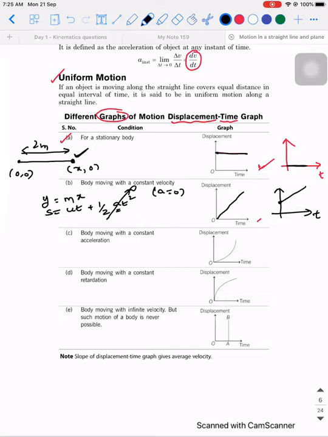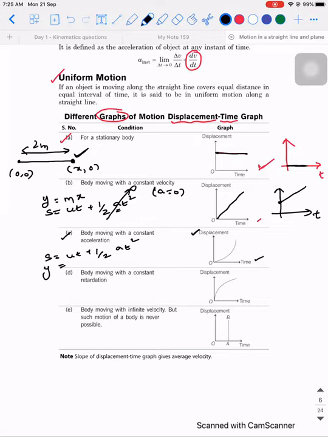Next, an object moving with constant acceleration. So when an object is moving with constant acceleration, again s is equal to ut plus half at square. Again we are concentrating on displacement and time, so displacement is on the y-axis. Whenever you have a graph, you should start thinking in terms of mathematics.